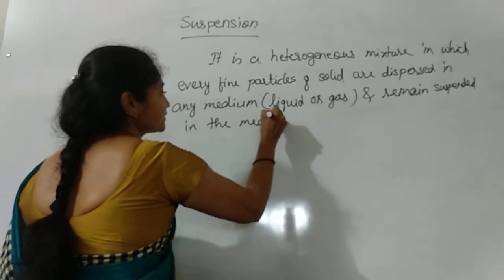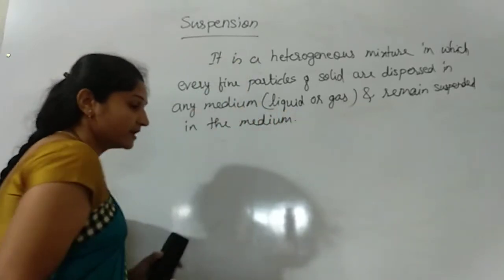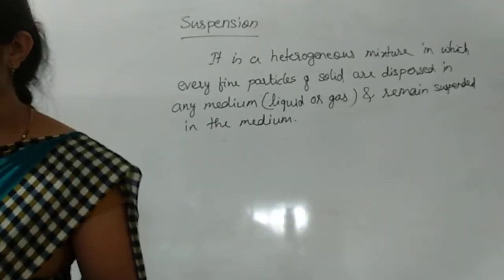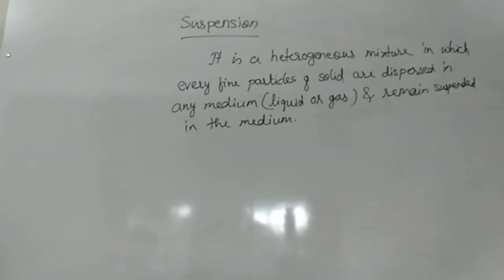That is what we used to say, suspension. Then what are the properties of this suspension? What we are discussing here are all types of solutions.